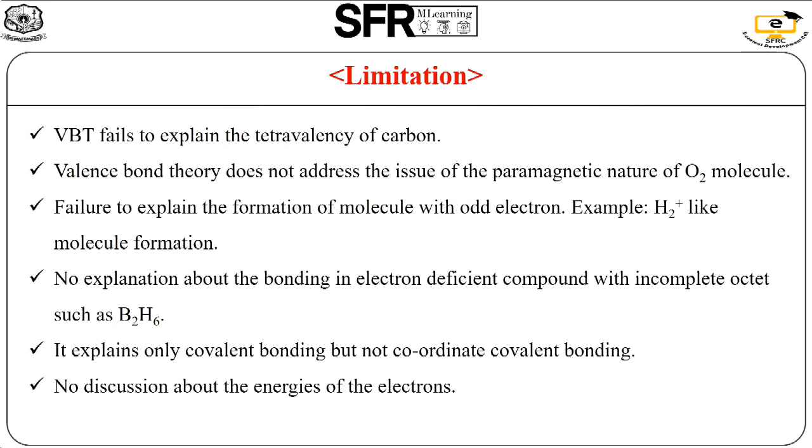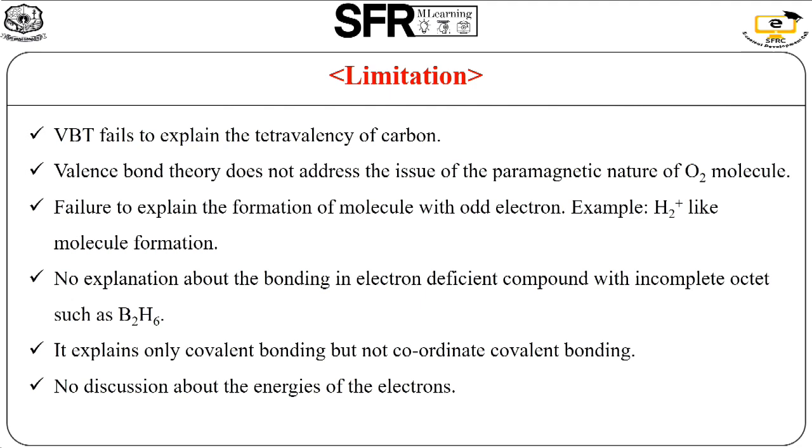Next, it cannot explain the bonding in electron deficient compounds with incomplete octet. For example, diborane, which has a banana structure. It is also an electron deficient compound. This structure contains 3 center 2 electron bonds. So VB theory cannot explain the structure of the molecule because it is an electron deficient compound, as well as compounds having incomplete octet. So it cannot be explained with the VB theory. The geometry of the molecule we cannot explain using VB theory.